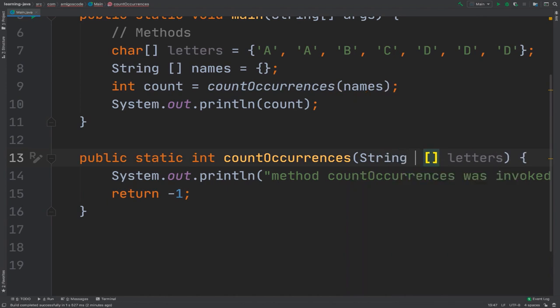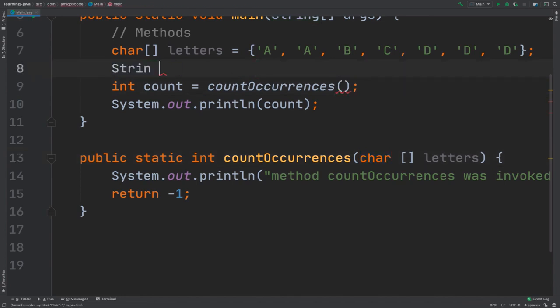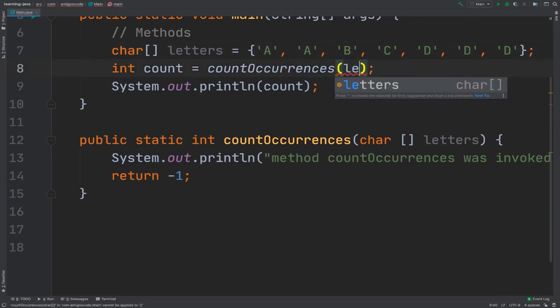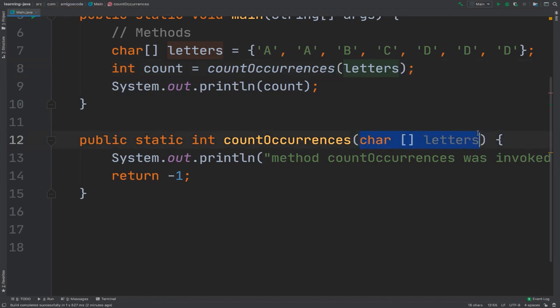So this will match the actual data type, and this will work. Now let me go back and pass letters inside, and this is how we pass data inside of our method.